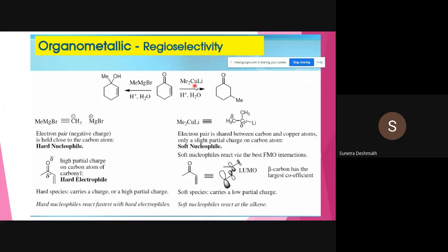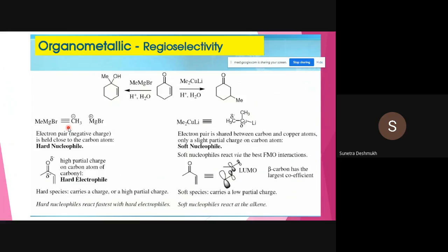So already copper is present, that's why in presence of organocuprates we can go for direct 1,4 conjugate addition reaction. And in methyl magnesium bromide, if we add a small amount of copper, then only we can go for the conjugate addition. We can get the same product that we get by direct use of dimethyl copper lithium. Okay, so this is the difference.